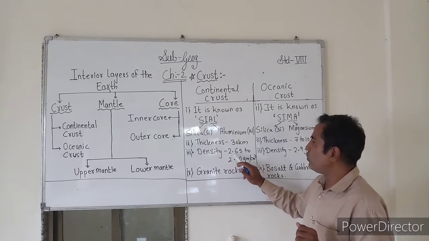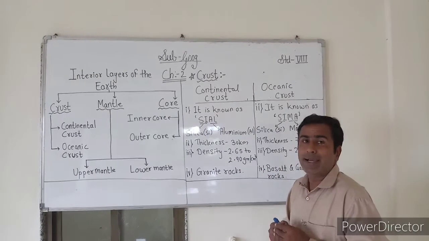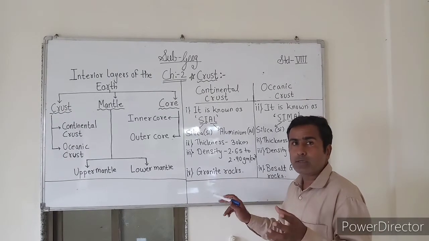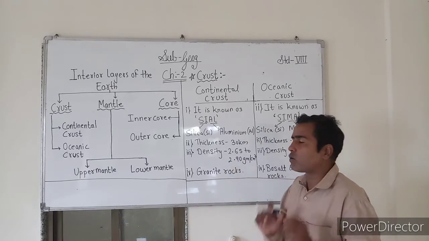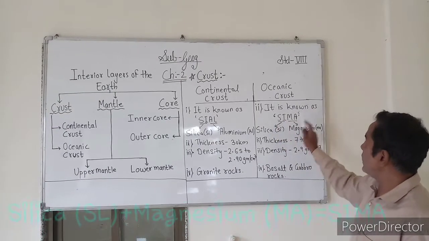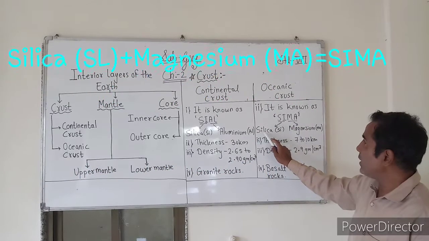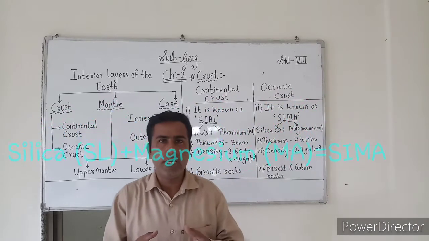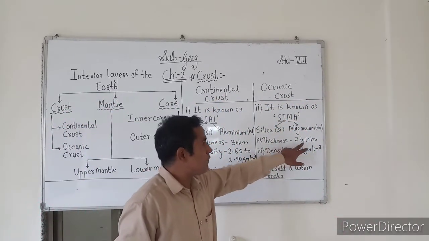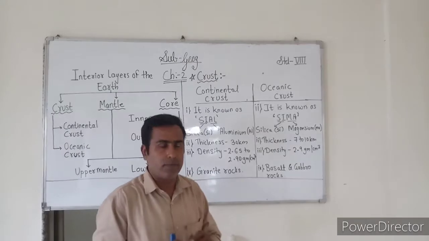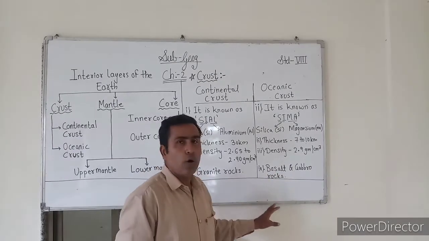Talking about its thickness, as I said, the average thickness is 30 km. Its density is 2.65 to 2.90 gram per cubic centimeter, and we find granite rocks predominantly in the continental crust. Talking about oceanic crust, it is known as Sima because elements like silica and magnesium are predominantly found in oceanic crust. Its thickness is 7 to 10 km and density is 2.9 gram per cubic centimeter. Basalt and gabbro rocks are mostly found in oceanic crust.